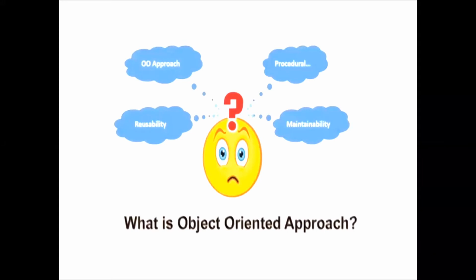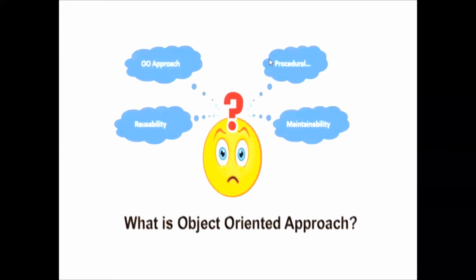So, what will be the benefit of object-oriented analysis and design? We can observe here. Basically the object-oriented approach, that means the whole system will be analyzed, designed and programmed on the basis of classes and objects.